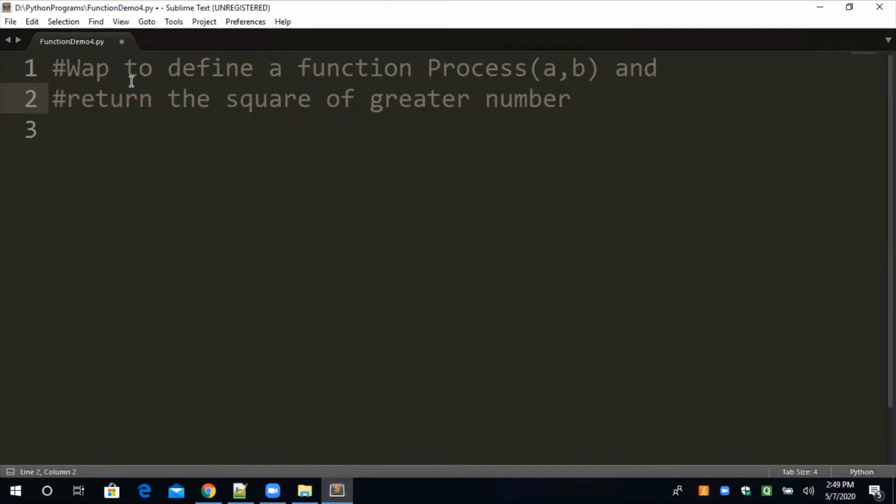This function is parameterized. Now you can see that two parameters are there, and the name of the function is process. Whenever we define any function, we have to keep one thing in mind: the name is compulsory.